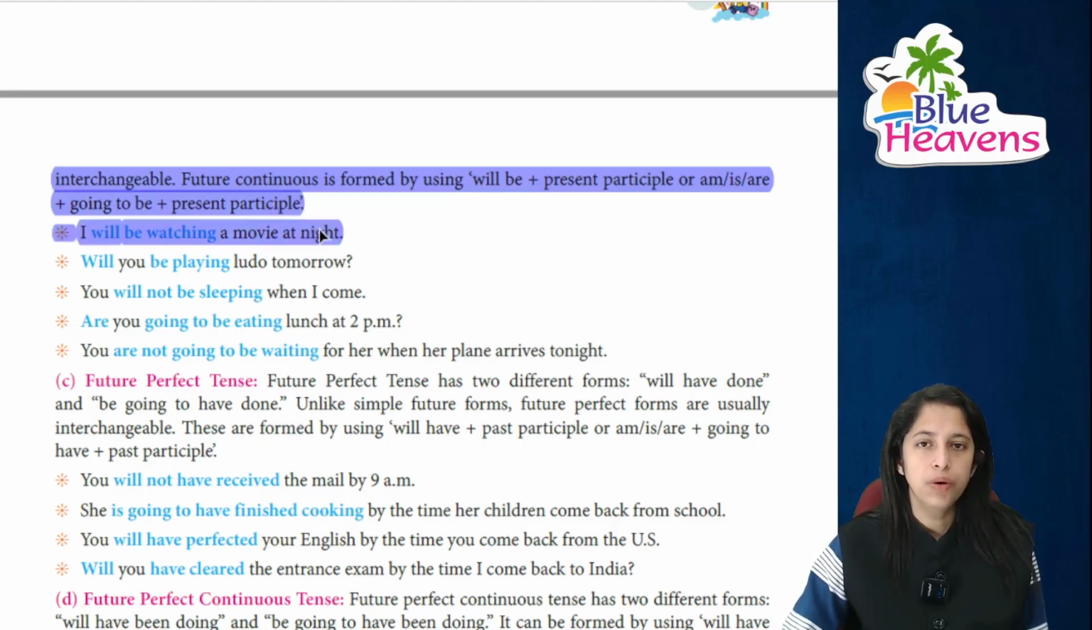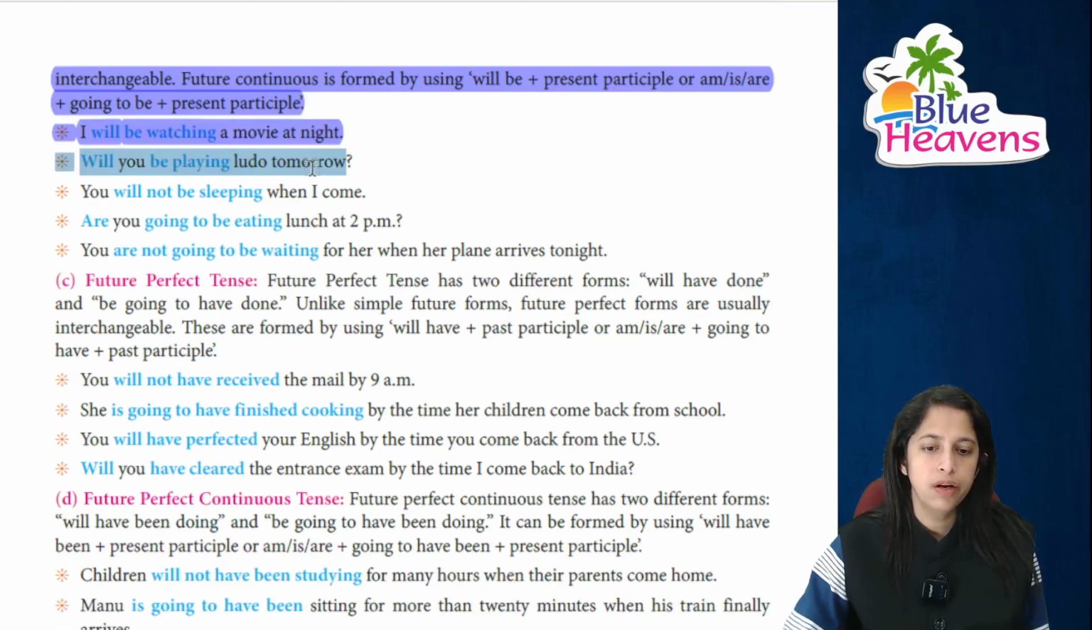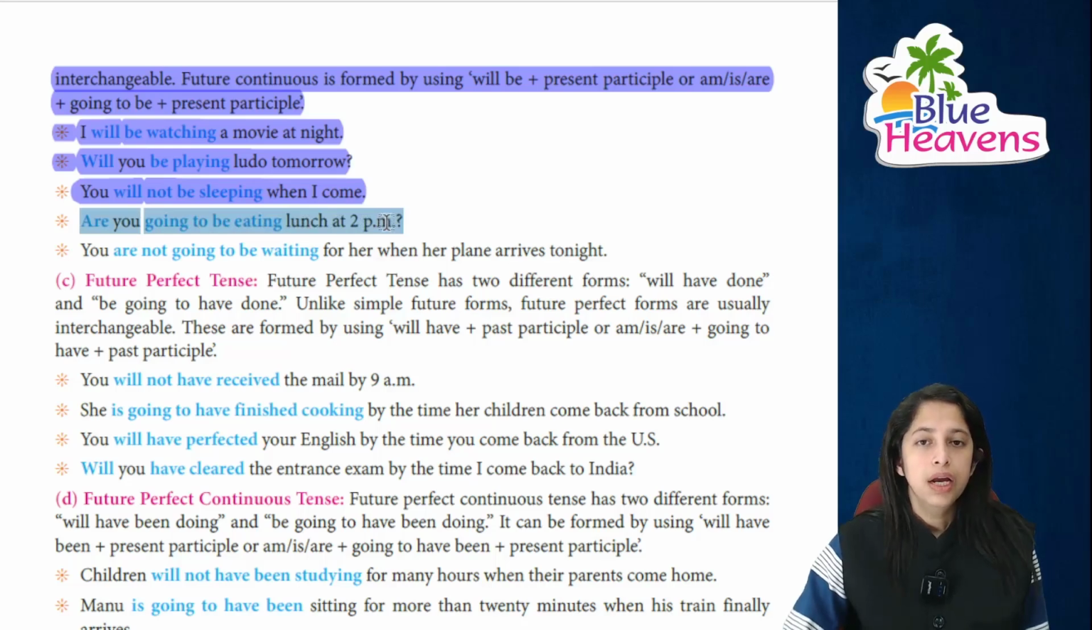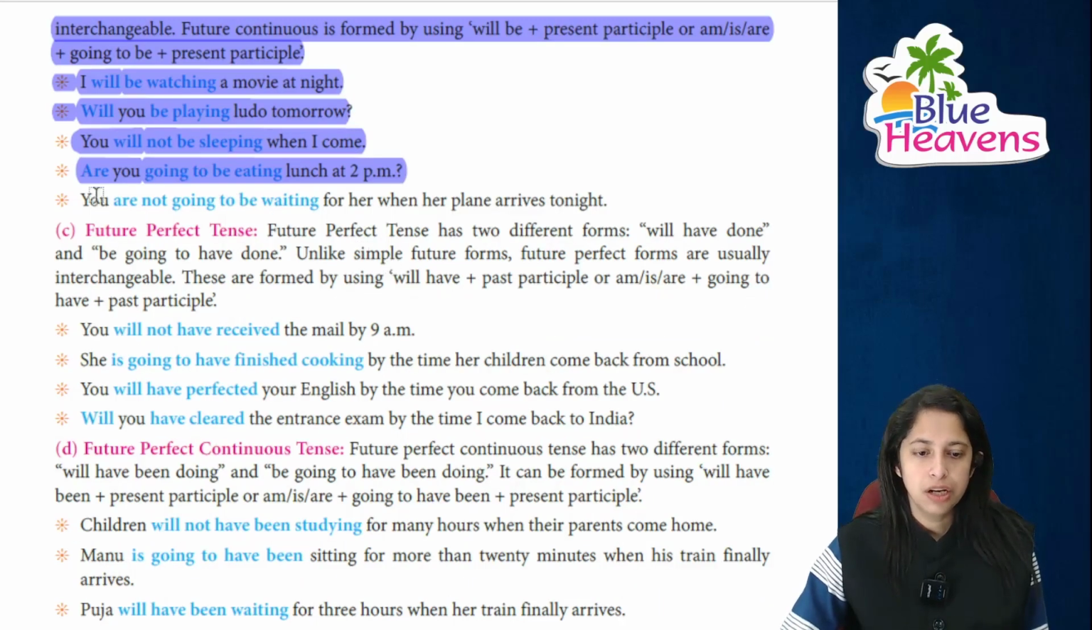I'll be watching a movie at night. मैं रात को मूवी देखूंगा. Will you play Ludo tomorrow? क्या आप कल खेलेंगे? You will not be sleeping when I'll come. जब मैं आऊंगा प्लीज सोना मत. Are you going to be eating lunch by 2 p.m.? में आप लंच कर लेते हो. You are not going to be waiting for her when her plane arrives tonight.